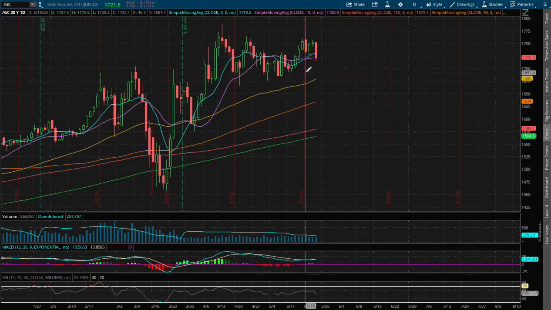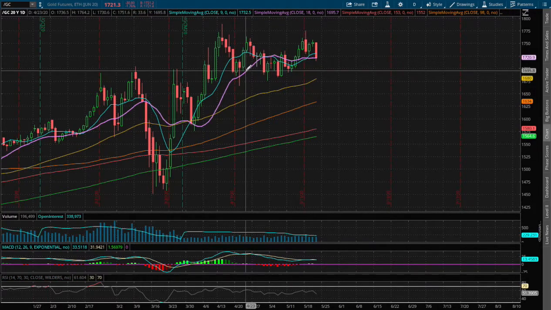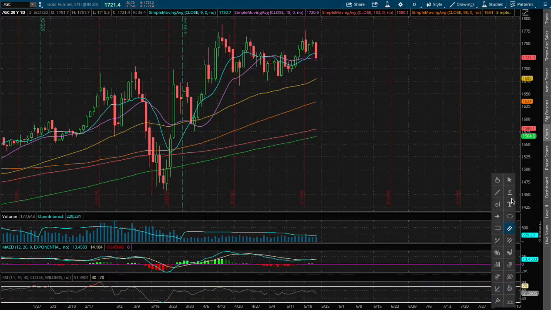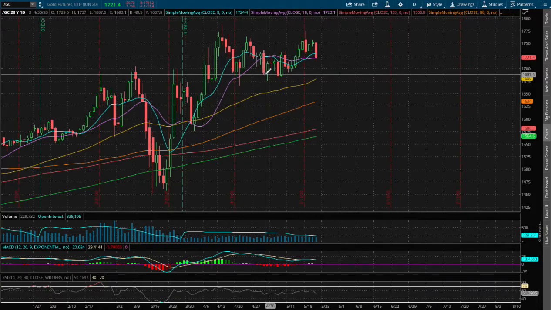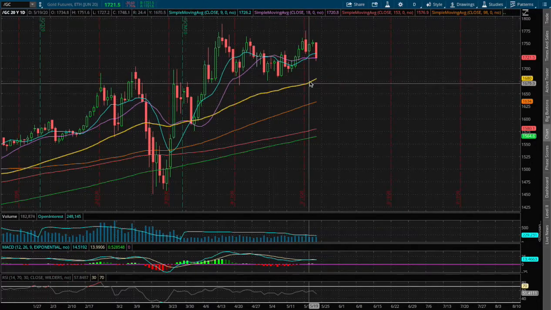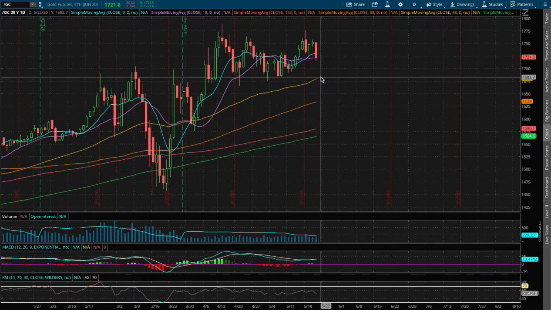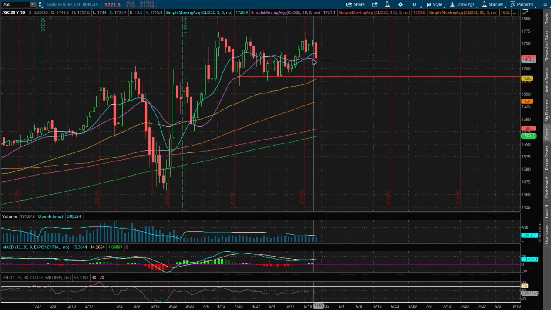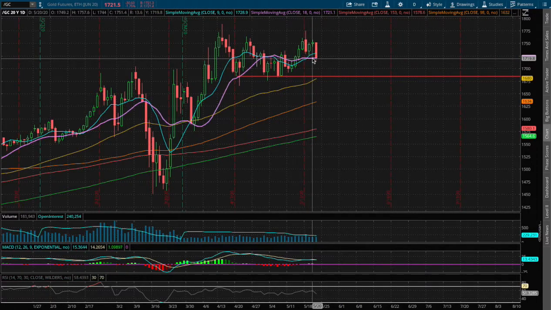And if we do manage to break this support level where we're currently at, I do see possible support ranging where we saw previous levels that date back to April 20th at around a price of $1,687, and that also coincides with the 50-day moving average, this yellow line. So that will be our first immediate support if we do manage to break the 18-day moving average.